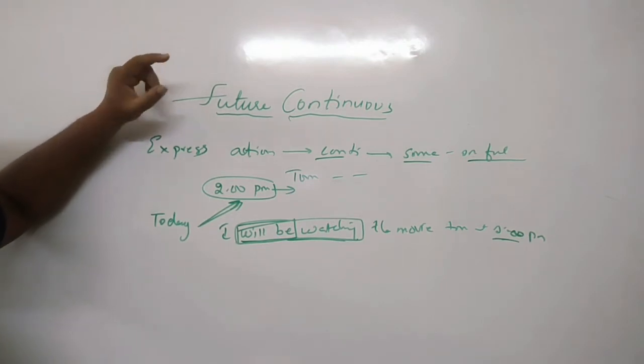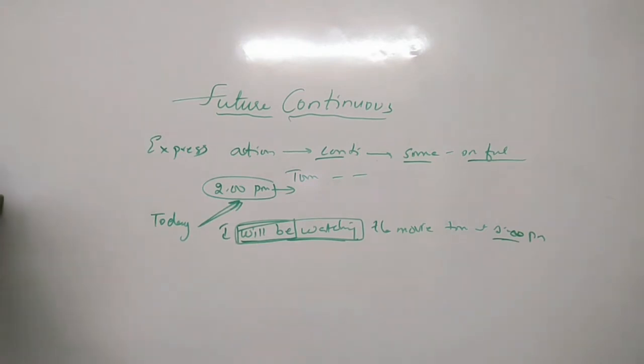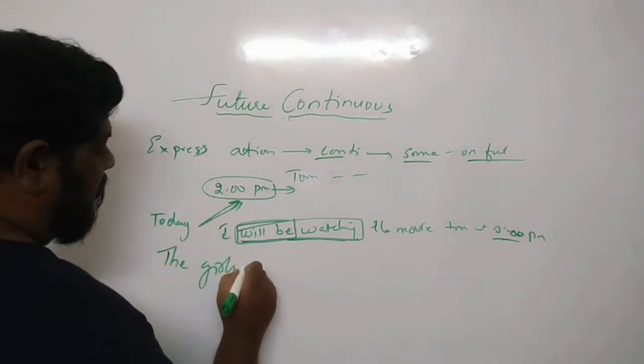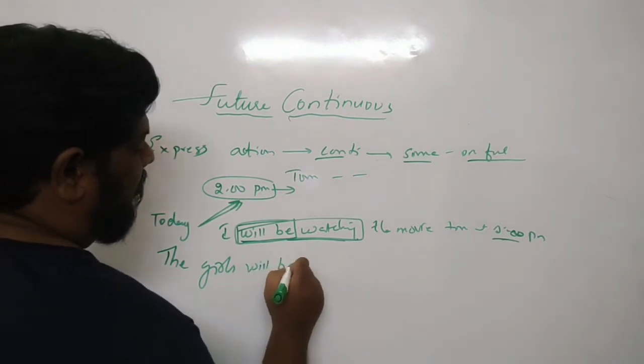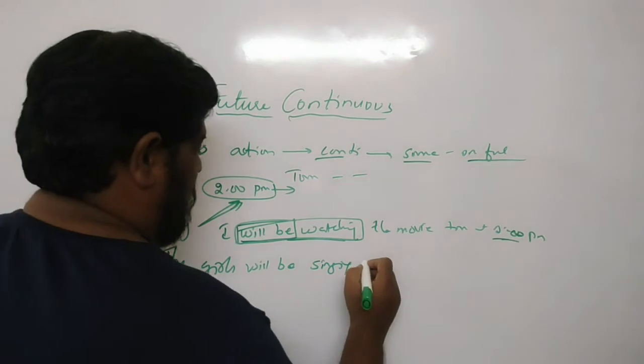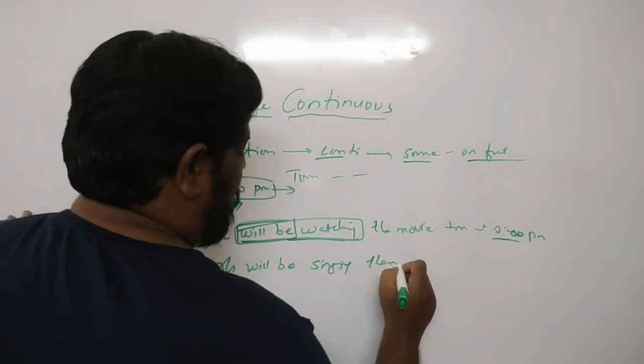Okay, so we'll write one more example, just to make it easy for you. The girls will be singing then.